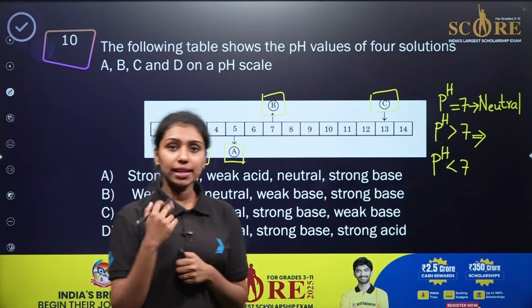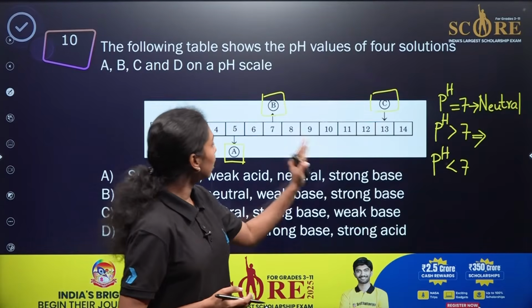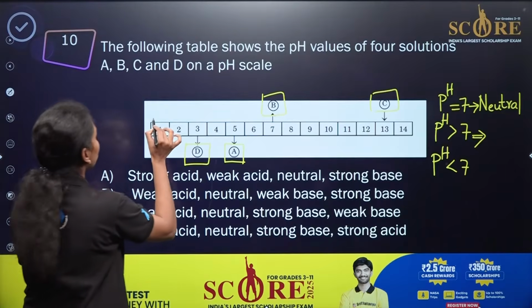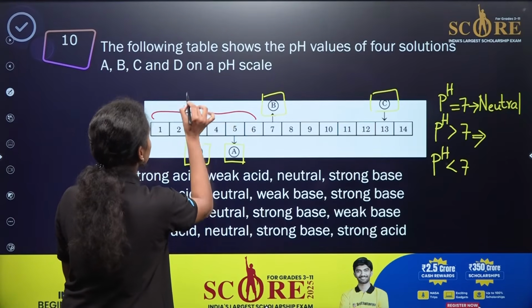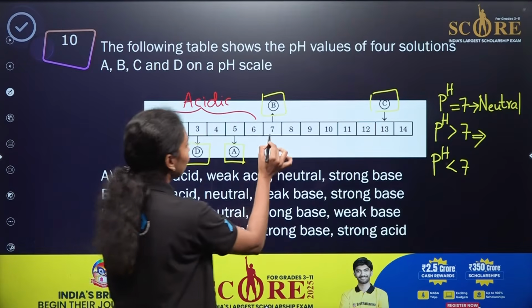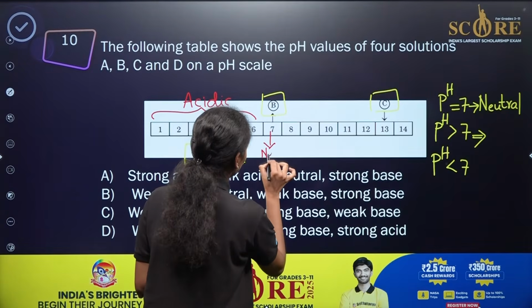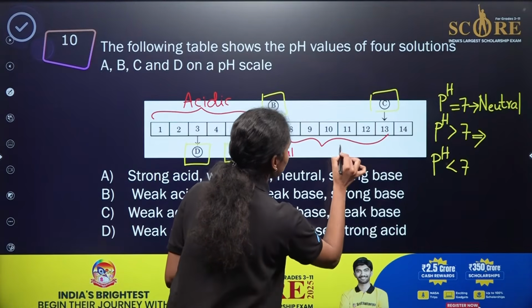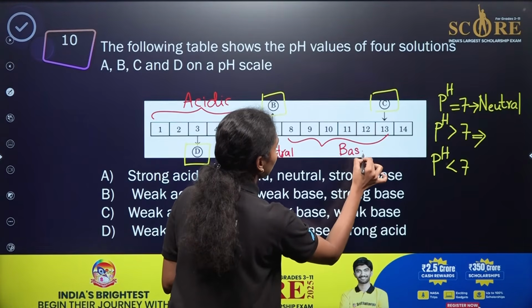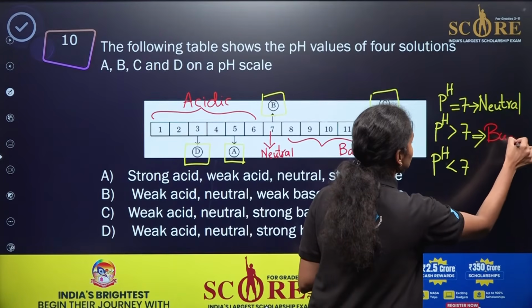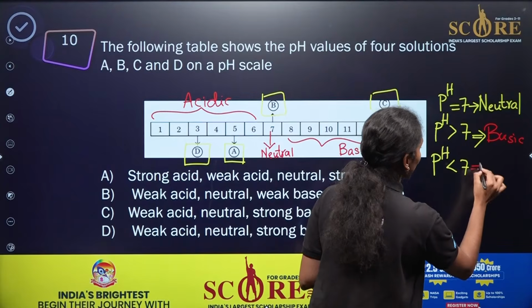If pH is greater than 7, that is known as a basic solution, right? From 1 to 6, it will be acidic solution, pH less than 7. Then what about the case of 7? It will be neutral. Then from 8 to 14 on the pH scale, it will be basic solution. So if pH is greater than 7, it will be basic. If pH is less than 7, it will be acidic.